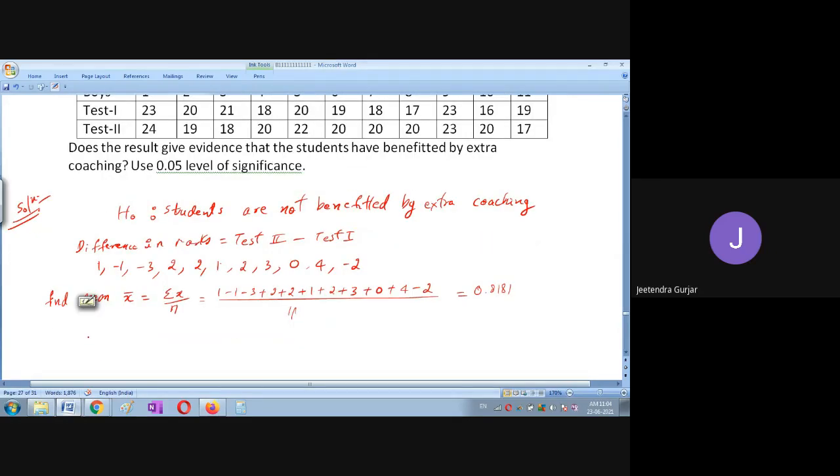Therefore we say that from the given data, since there is not much change in the marks, so you can see it is less than 1. Whatever the mean is of the given data is not equal to 1 also, it is less than 1.